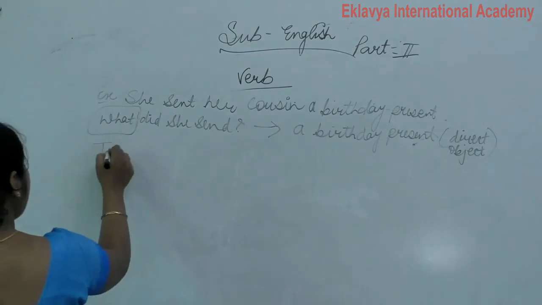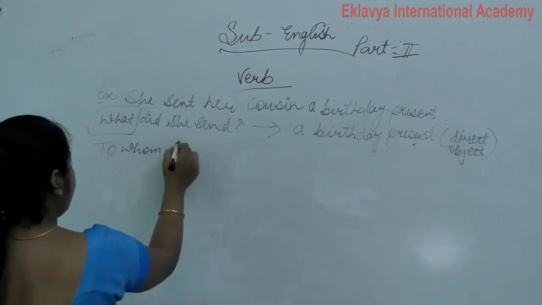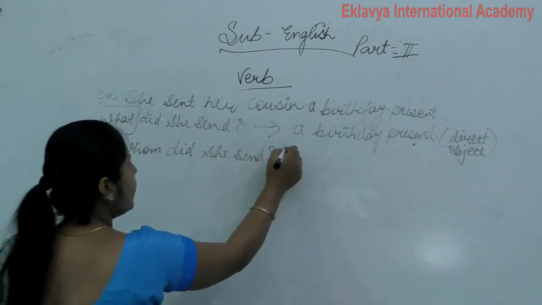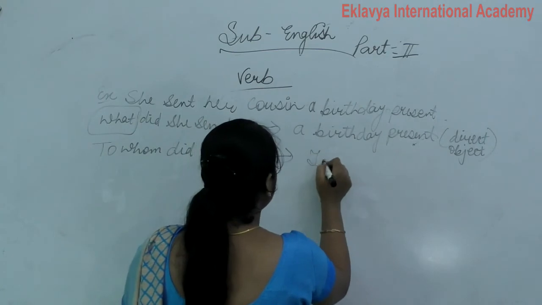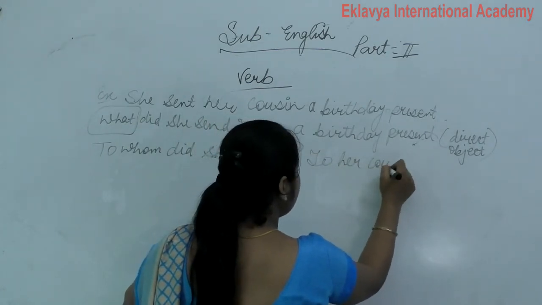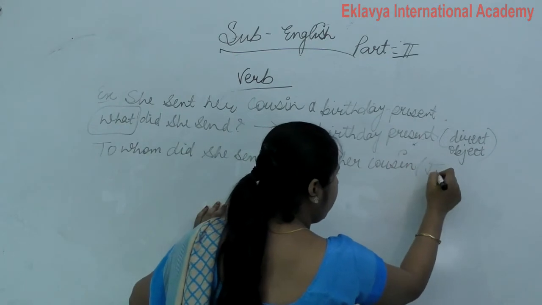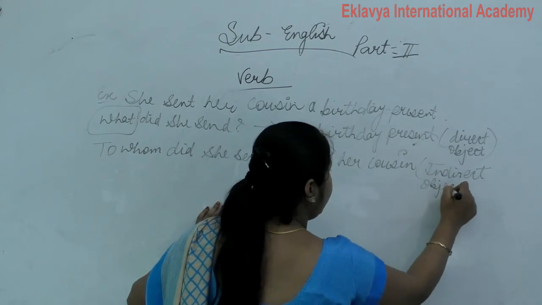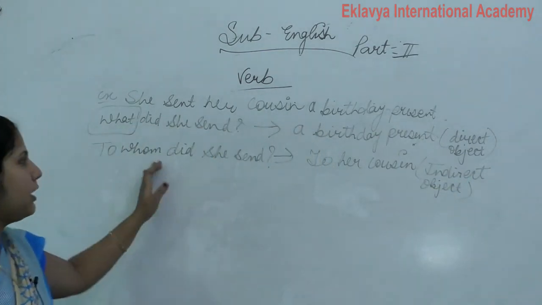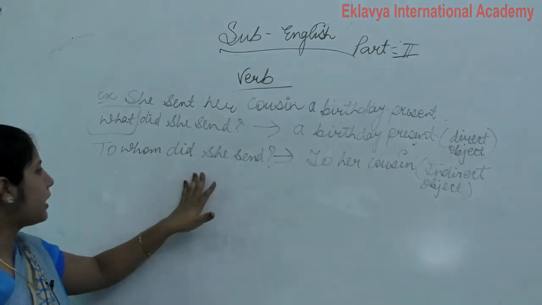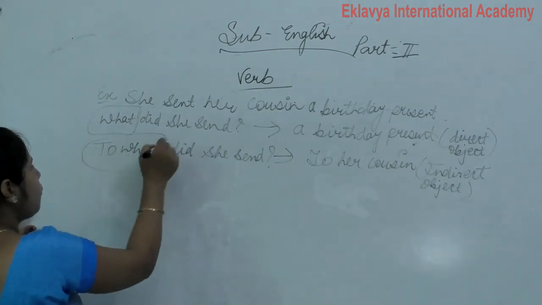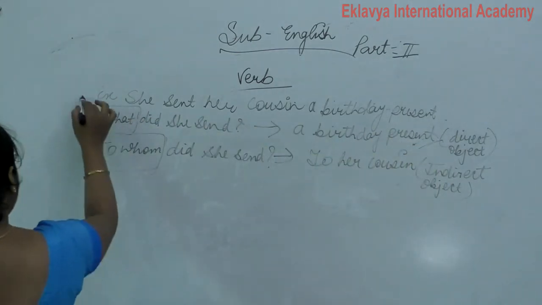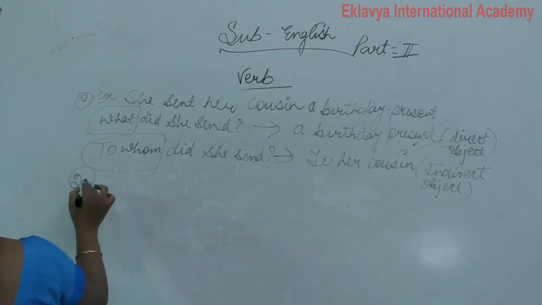And to whom did she send? The answer is to her cousin. So this is called indirect object, because here we ask to whom. Clear? So this way we use examples. Now you all understand? In this, to whom, and in this, what? So this is direct and this is indirect object.